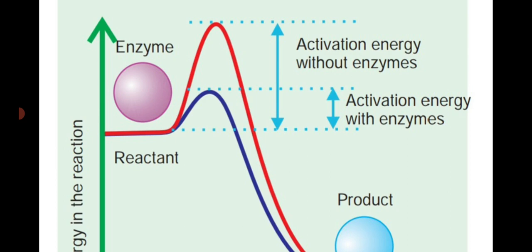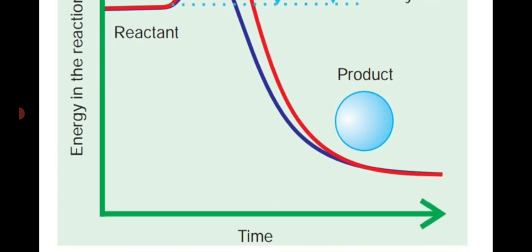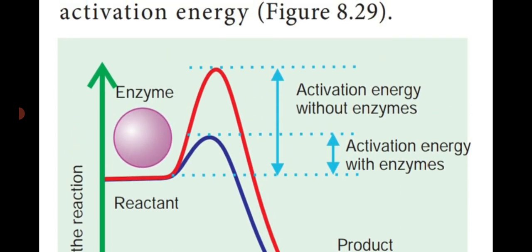But it reaches the other side at the bottom, showing the activation energy with the enzyme. So this is the example showing the diagrammatic representation that enzymes require a minimum amount of energy, which is known as activation energy.